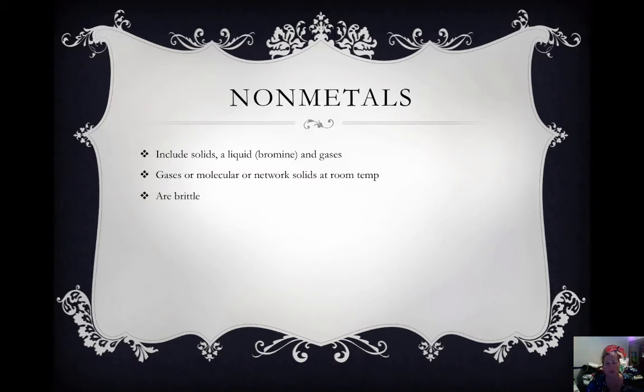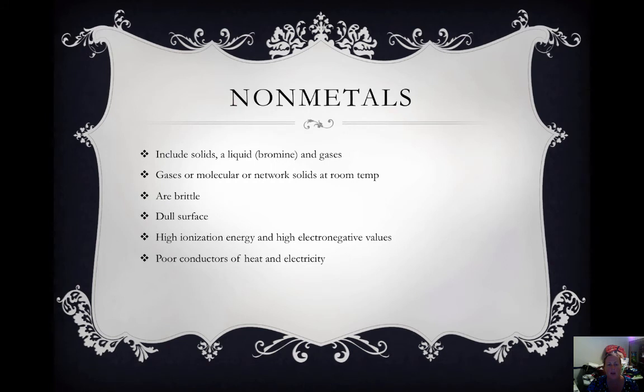They are brittle, which means they break easily. They have a dull surface, so they're not shiny. They have a high ionization energy and high electronegative values, which again, we'll talk about that later on. They're poor conductors of heat and electricity. And they gain electrons to become negative ions with radii larger than their atoms.